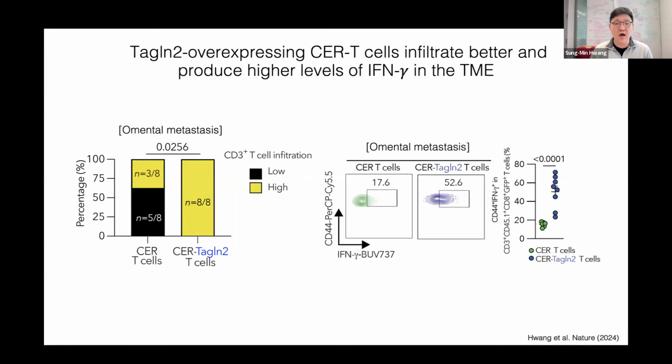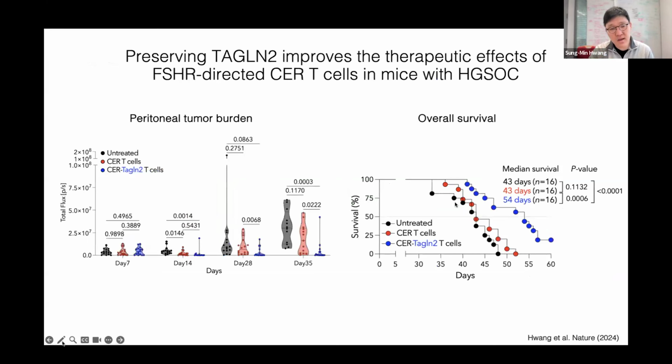And more interestingly, in the omental metastasis region, we saw better infiltration of these CAR T cells when we overexpressed Transgelin-2, and we found they produce higher levels of one of the major effector cytokines, interferon gamma. And more impactfully, when Transgelin-2 is preserved in these CAR T cells, they indeed improve the therapeutic effects of CAR T cells in this highly aggressive ovarian cancer mouse model.